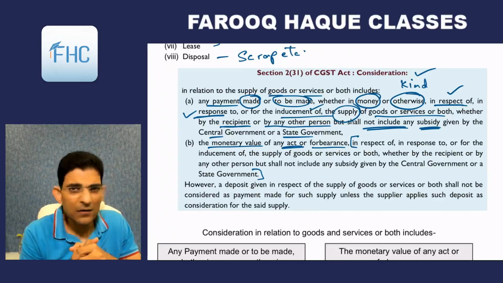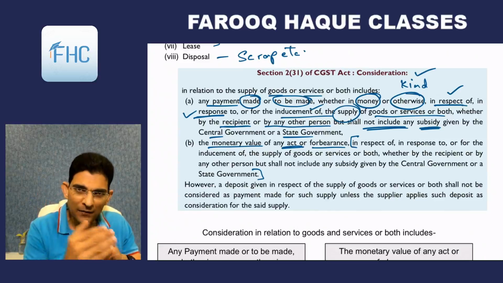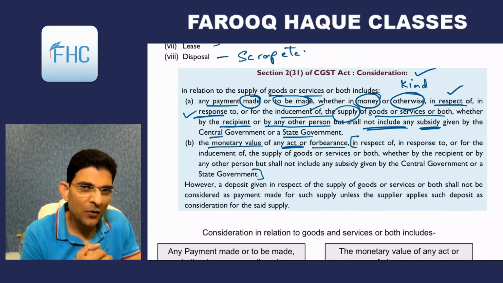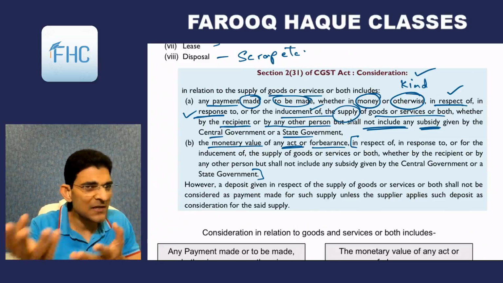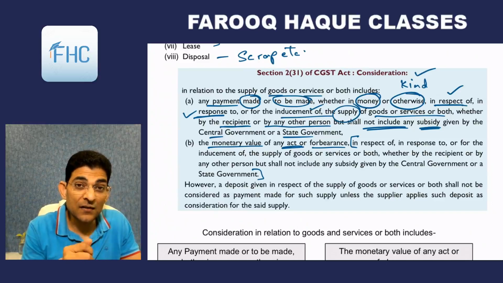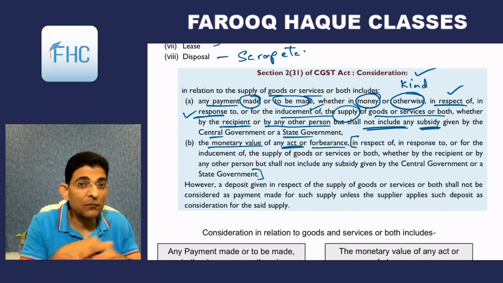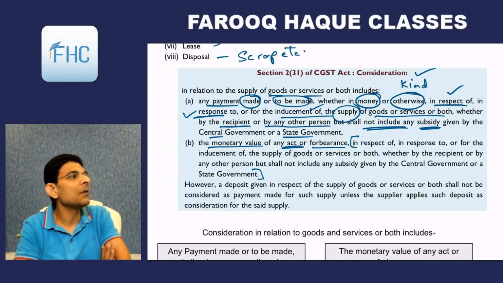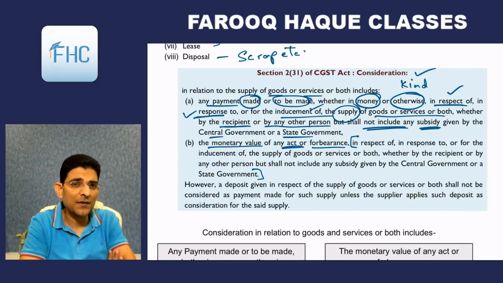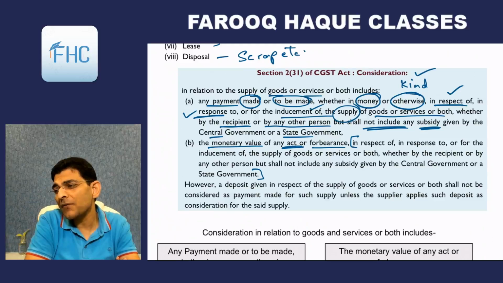You are Rahul, and you have a girlfriend Neha. Neha has also become a CA, and she is starting indirect tax classes, and she wants students. Obviously, none of the students are willing to join a new teacher, Neha, because they are all joining me for long. I have a good name, good repute in the market. So all students will join me. Who will join Neha? Nobody. And if nobody goes there, she is very disturbed. And she comes to her boyfriend, that is you, Rahul. And says, Rahul, please do something. I'm not having any students.